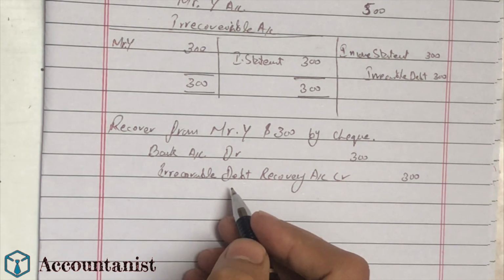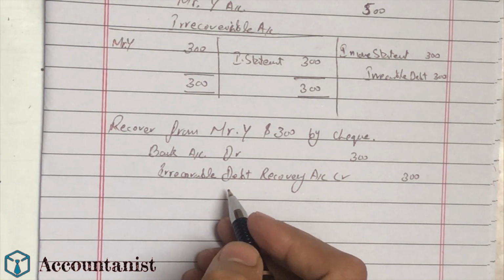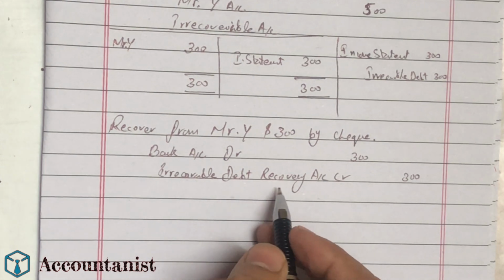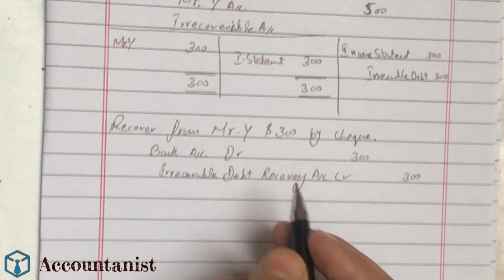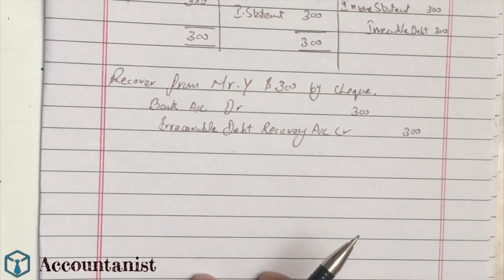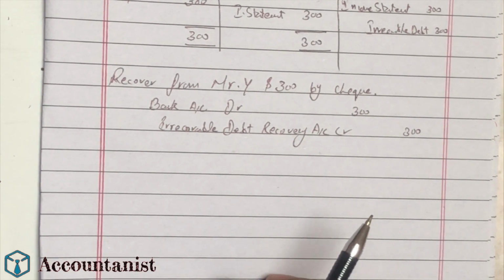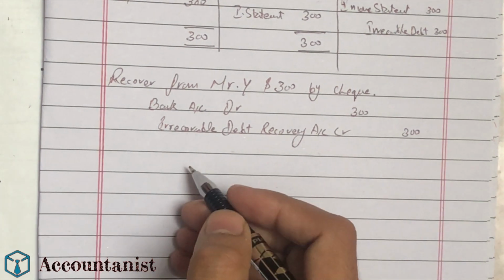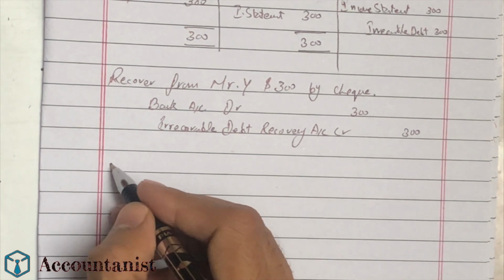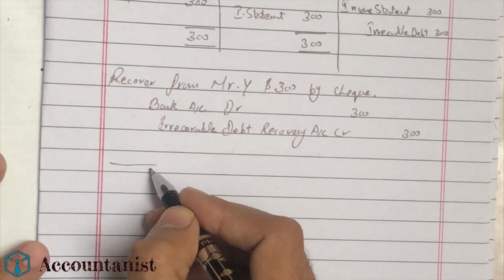So this will be a new account to record the irrecoverable debt recovery figure. If there is any amount that is recovered after recording an irrecoverable debt, we are going to make a T account, and the T account will be like this.